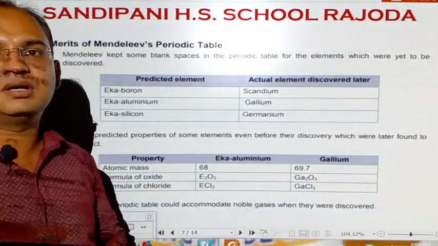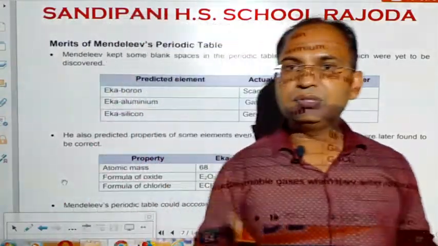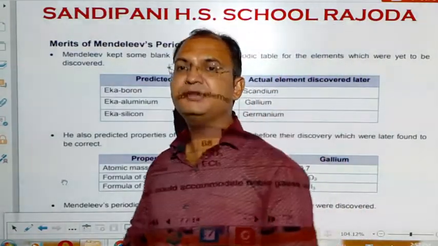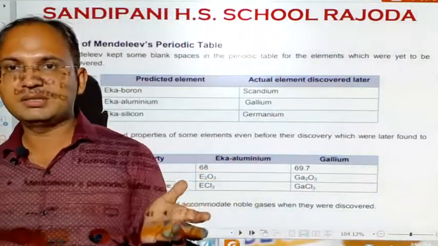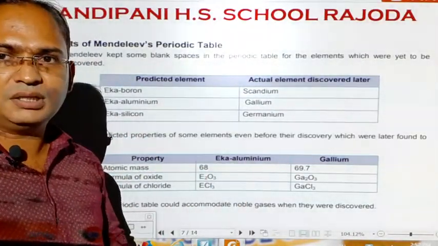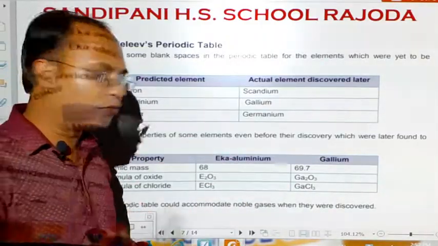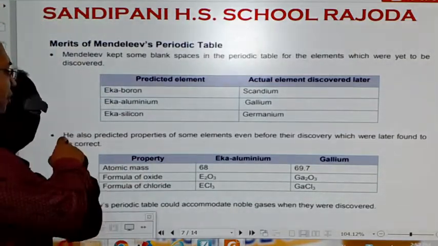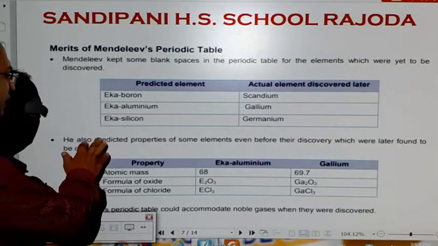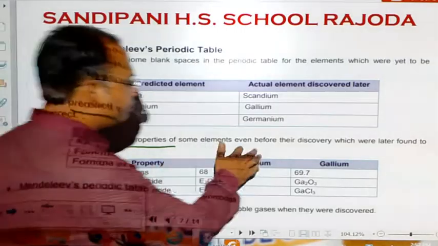The second merit of the Mendeleev's periodic table is that Mendeleev gave the properties of the elements before the actual discovery of the elements. The elements were not discovered at that time, but on the basis of the trend in his periodic table, that the element should have this property at this place, Mendeleev gave the properties. So, Mendeleev predicted the properties of some elements even before their discovery.